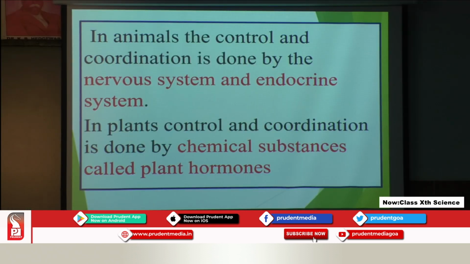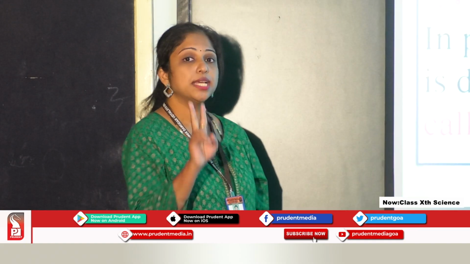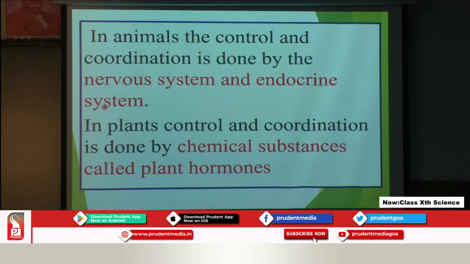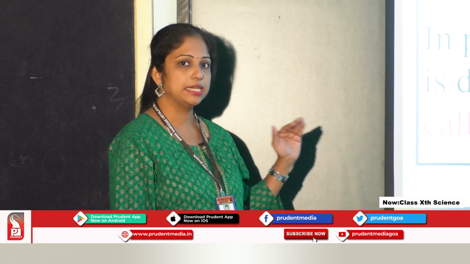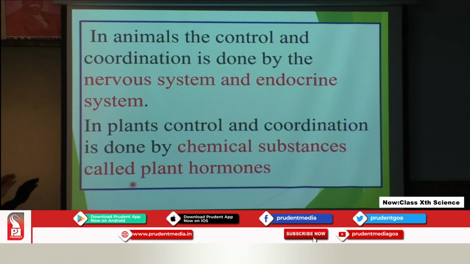In animals, the control and coordination is done by nervous system and endocrine system. So, these are the two ways by which the control and coordination is done in animals, that is the nervous system and endocrine system. In plants, control and coordination is done by chemical substances called plant hormones. But students, here we would be restricting our discussion only to animals because the control and coordination for plants is deleted for you, okay, from this chapter. So, this portion is deleted. So, we are concentrating only on control and coordination in animals, right.